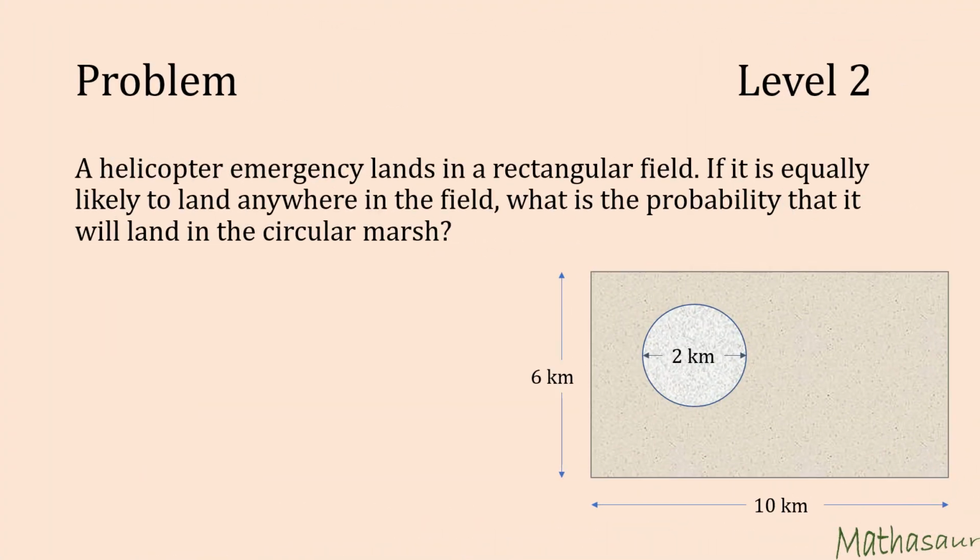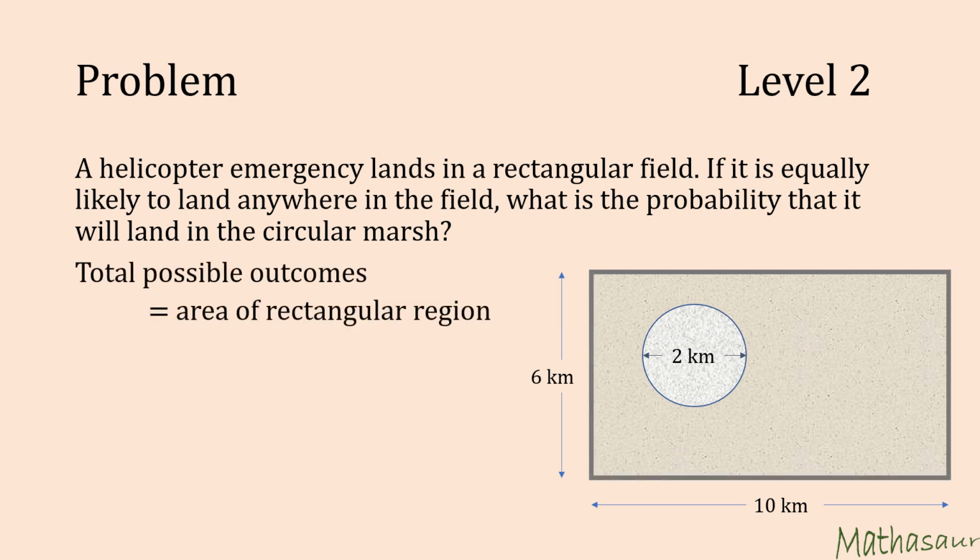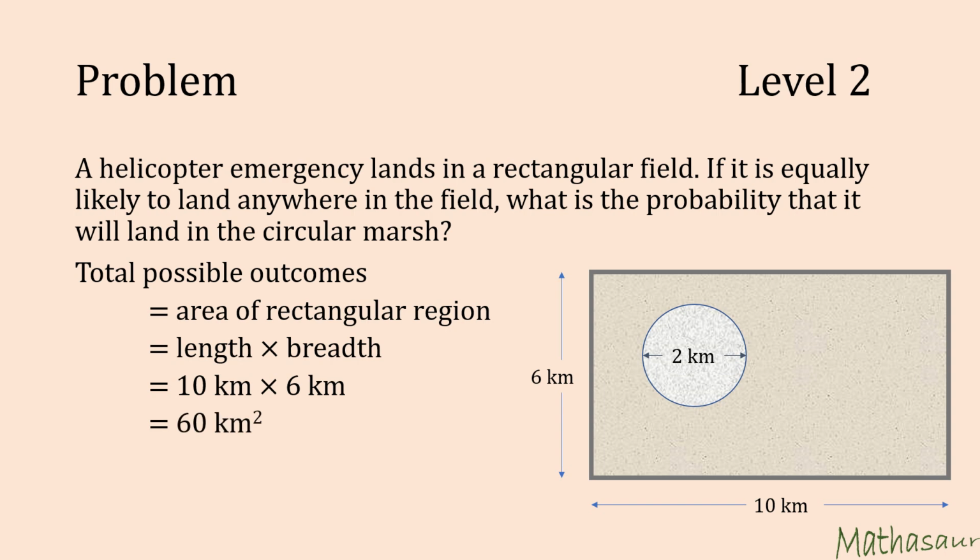A helicopter emergency lands in a rectangular field. If it is equally likely to land anywhere in the field, what is the probability that it will land in the circular marsh? Now the total possible outcomes here would be represented by the rectangular region, as in the previous problem. Now my rectangular region is equal to length into breadth, which is 10 multiplied by 6, or 60 kilometers square.